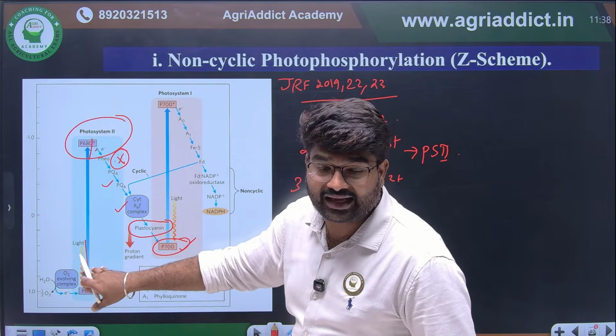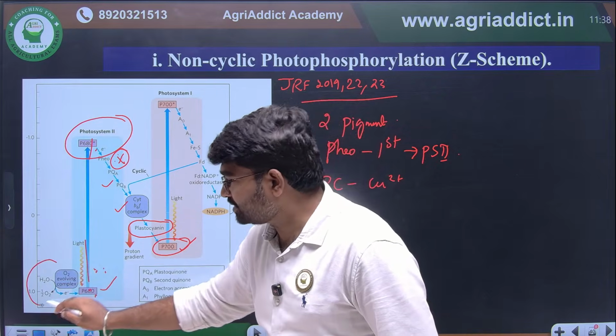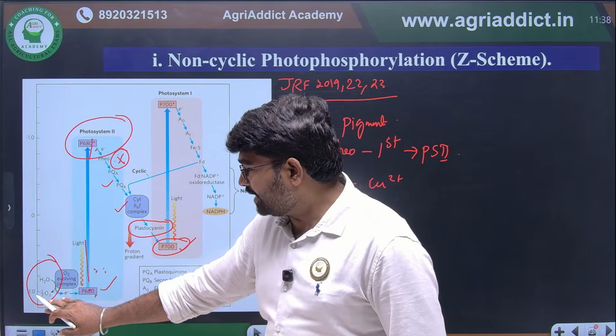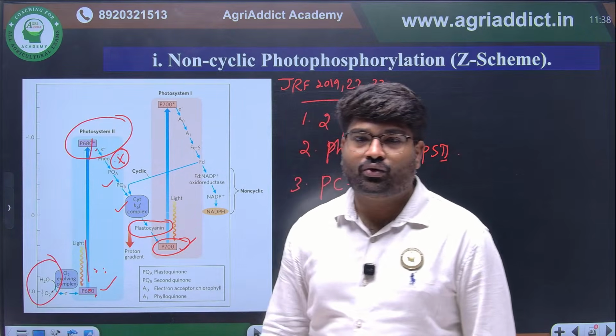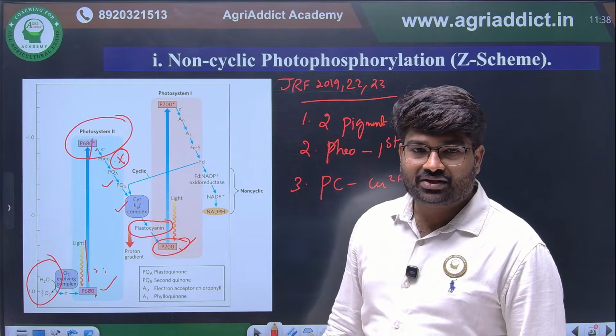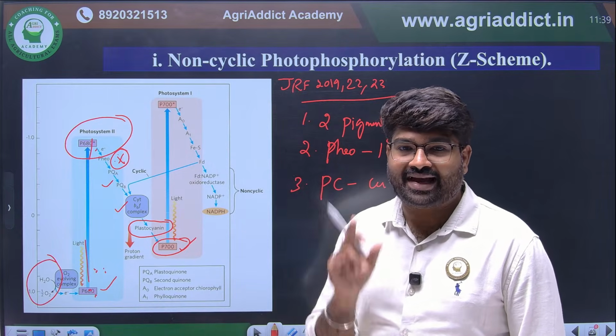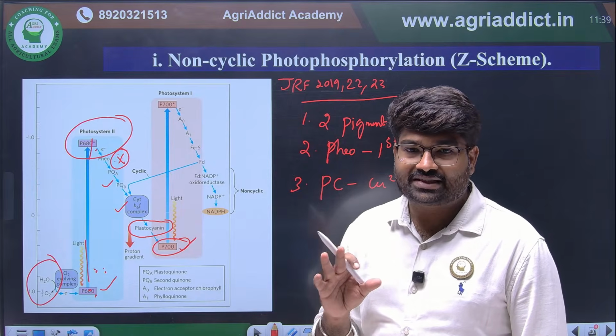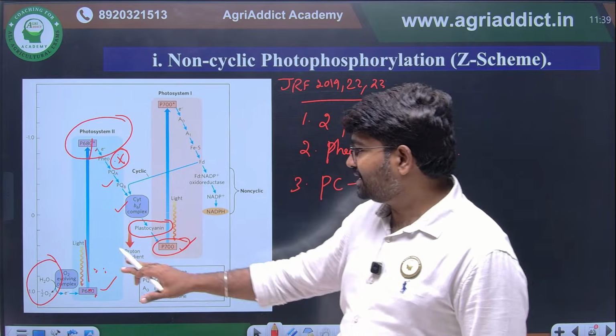To fill that electron hole, photolysis of water will happen. Because of photolysis of water, electrons will be donated and the electron hole will be filled in PS2. I hope this is clear. So PS2 is the site for photolysis of water. In PS2, photolysis of water will happen. This is clear, I hope so.